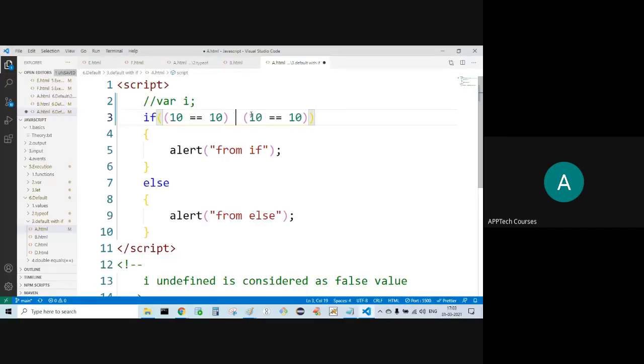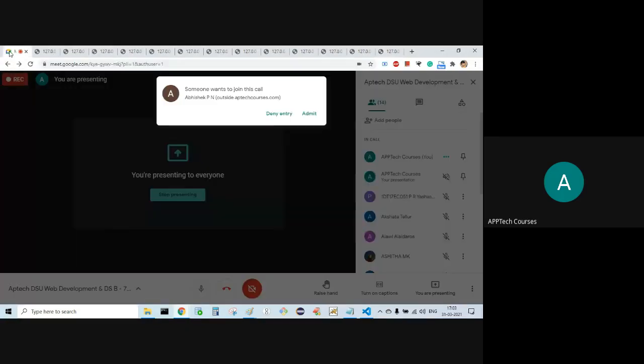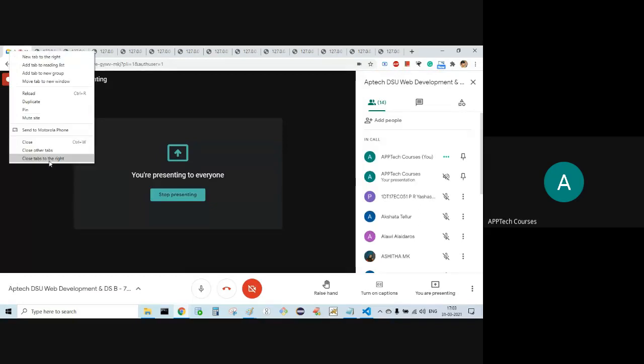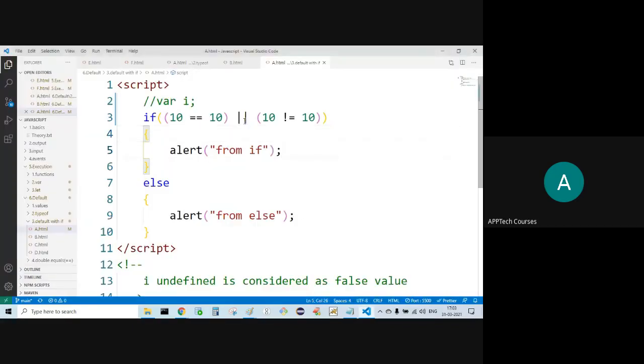If it is double OR, in case of double OR, either one of the expressions should be returning true, not compulsorily both.